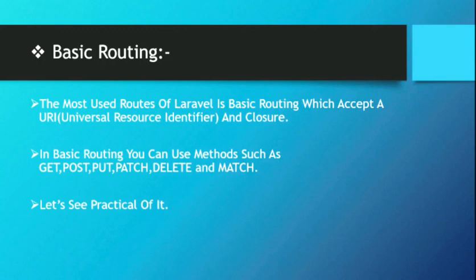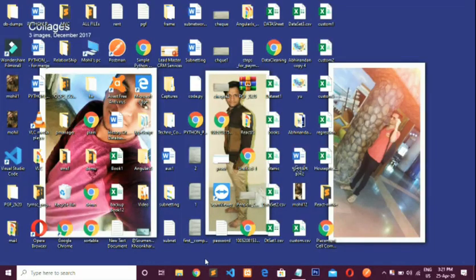The most used route of Laravel is basic routing, which accepts a URI, uniform resource identifier, and a closure. In basic routing you can use methods such as get, post, put, patch, delete and match. You can use any of them as per your requirement. Let's see the practical of it. Open the Sublime text editor.